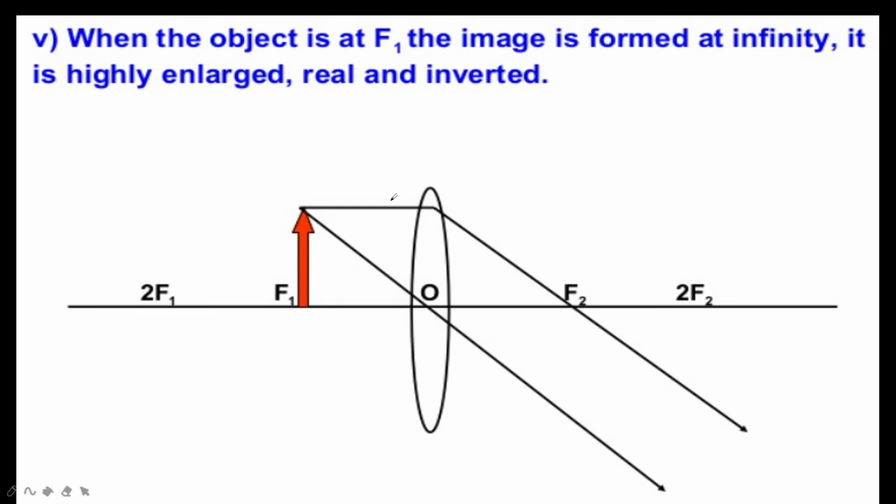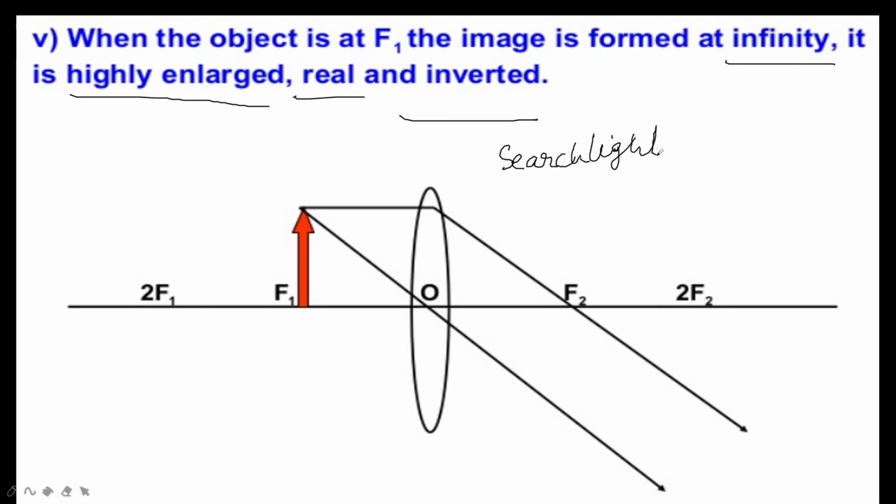Next one is when the object is kept at focus, the image formed is a highly enlarged, real and inverted image formed at infinity. So this we can find in searchlights and spotlights.